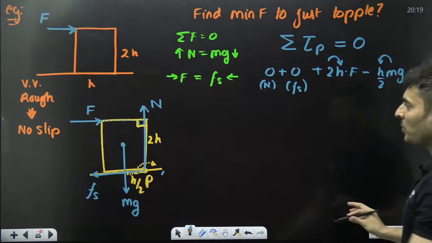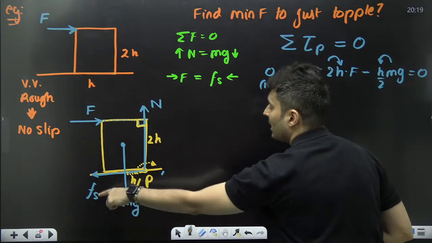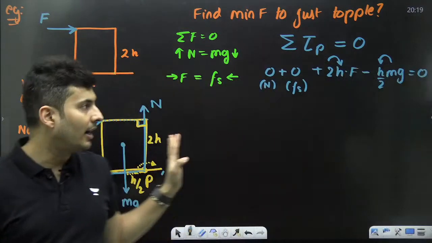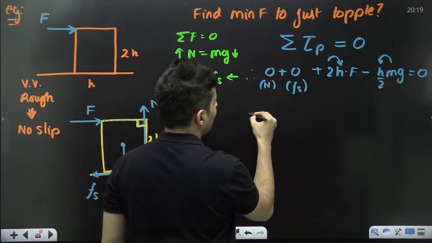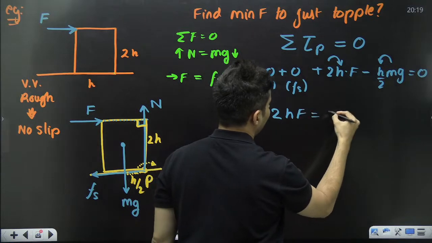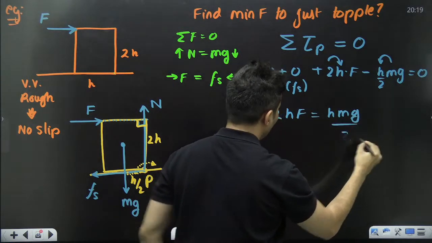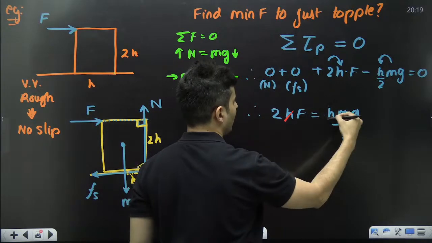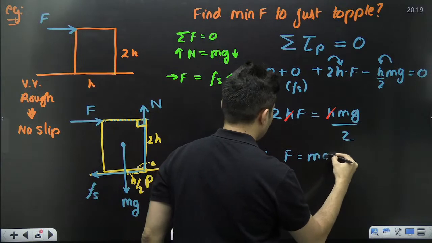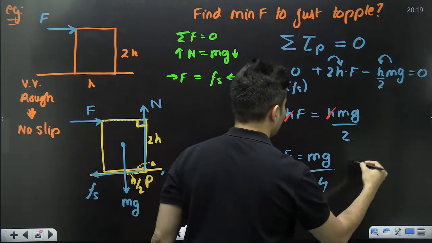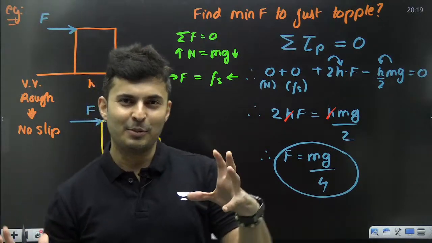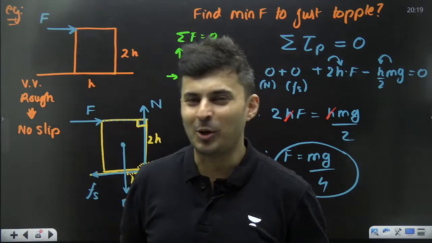Whole thing is 0. All the forces N, Fs, F and mg, all forces' torques are considered. Done. So let's see what we get. Bring these on the other side. So 2hF will be hmg by 2. You can see that h cancels. Bring that 2 below. F will be mg by 4. This is the minimum force needed for it to just topple.